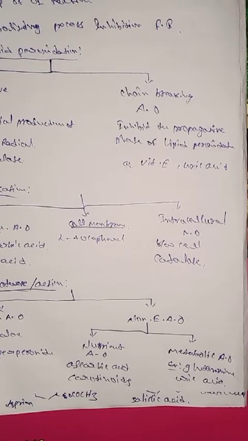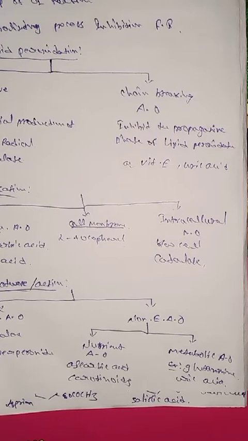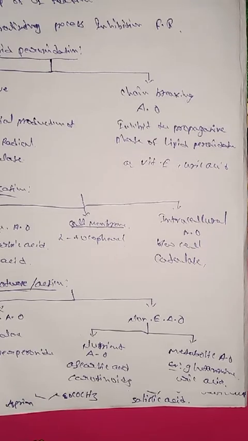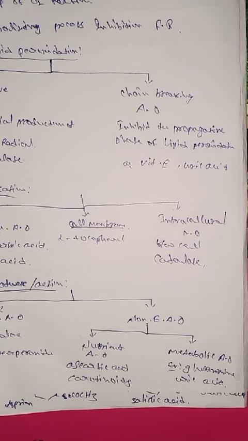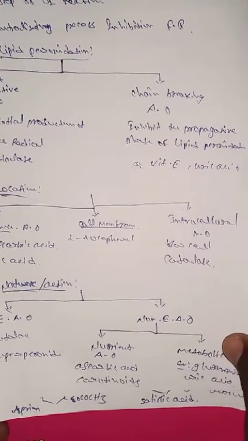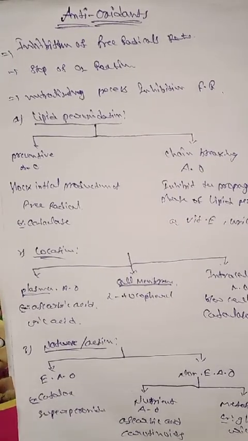So this is about antioxidants and their nature and location. Antioxidants inhibit the free radical rate and stop the oxidation reactions, and they inhibit free radicals by the neutralizing process. They are classified into several types: the first depends upon lipid peroxidation, the second is the location, and the third is the nature and action. If you have any doubts about antioxidants, tomorrow we will discuss them later.